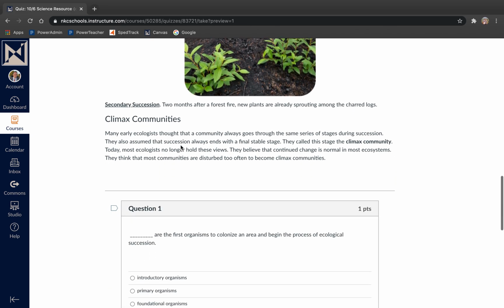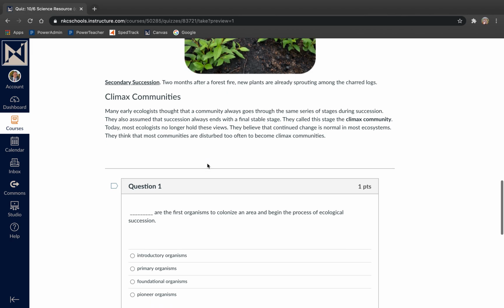Climax communities. Many early ecologists thought that a community always goes through the same series of stages during succession. They also assumed that succession always ends with a final stable stage. They called this stage the climax community. Today, most ecologists no longer hold these views. They believe that continued change is normal in most ecosystems. They think that most communities are disturbed too often to become climax communities.